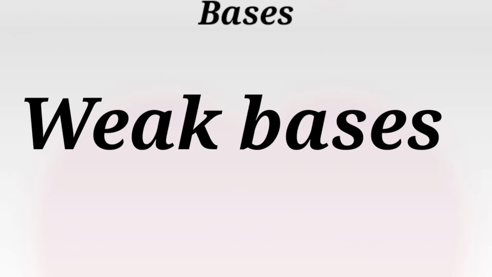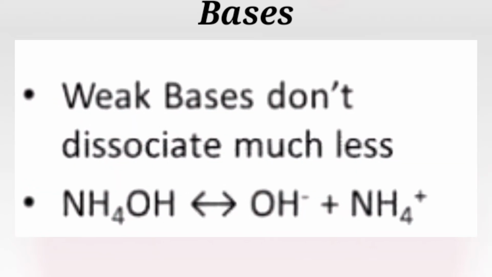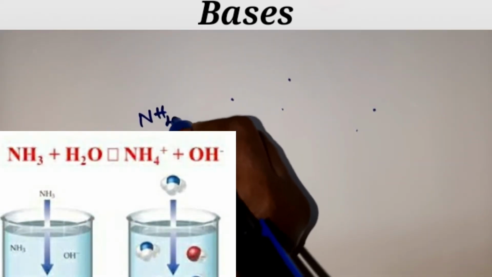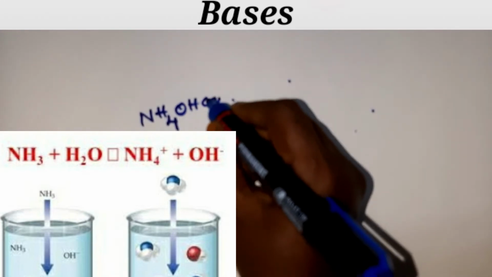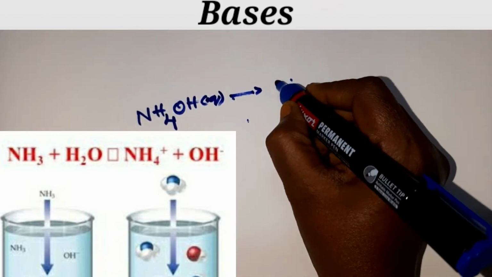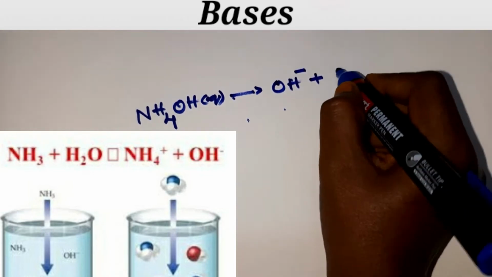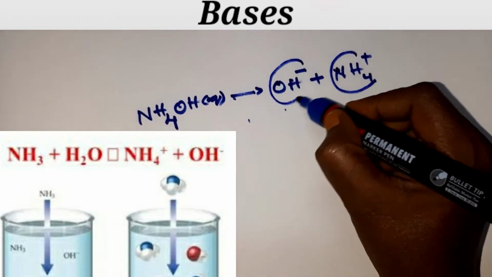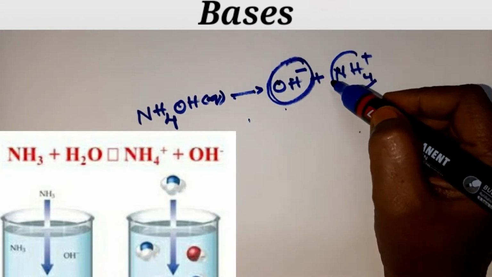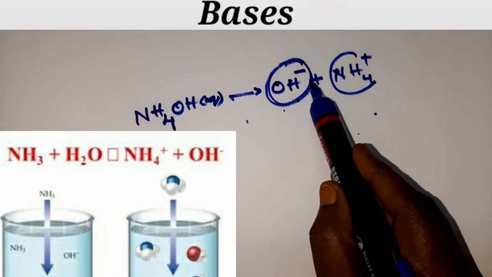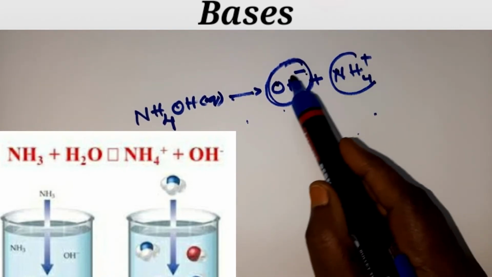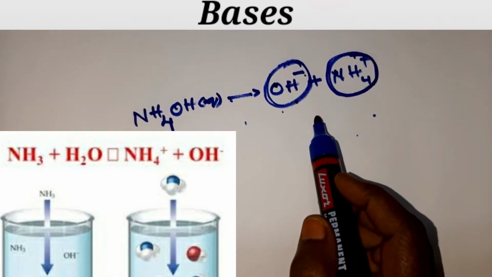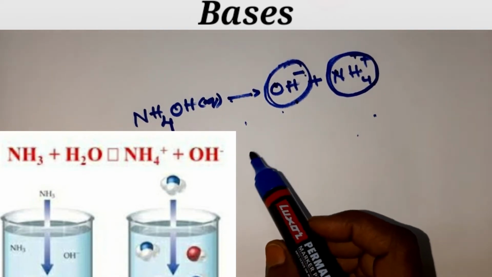Then what are weak bases, children? A weak base is one which does not fully dissociate in water, or partially dissociates. For example, you can take ammonium hydroxide, NH4OH. When you dissolve it in water, there is partial dissociation into OH minus and NH4 plus ions. Very few hydroxyl ions are formed. So we can see partial or incomplete dissociation of the compound. Such compounds are called weak bases.